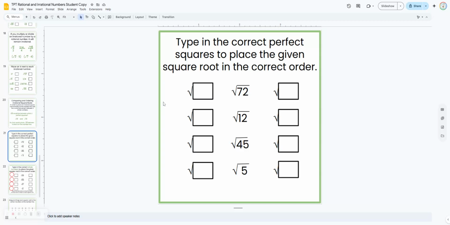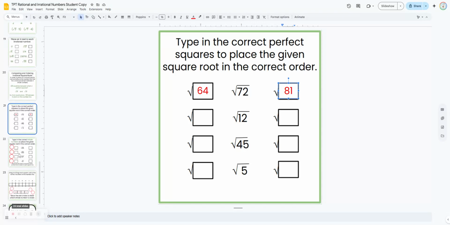So on the next slide, students are just going to be writing in these perfect squares that are on each side of these irrational square roots. So for example, this one would be square root of 6. It'd be between the square root of 64 and the square root of 81. So it would be between 8 and 9 on the number line. And they're going to do that with the other 3.